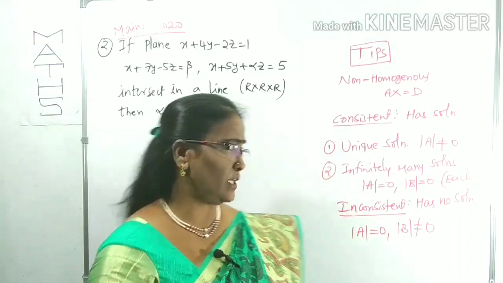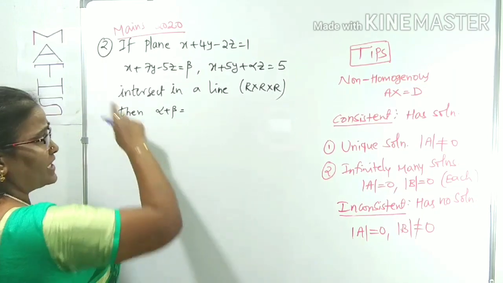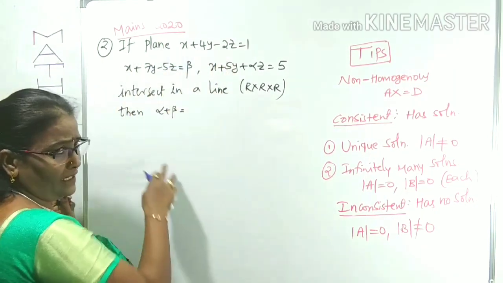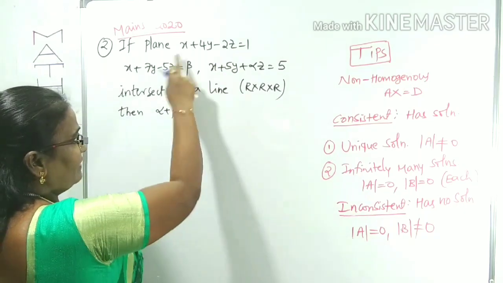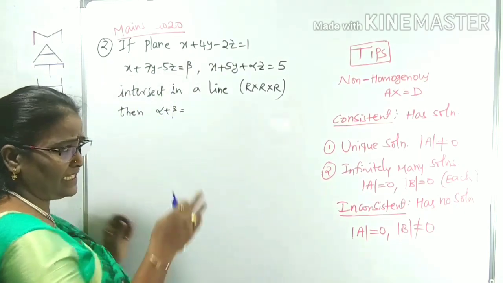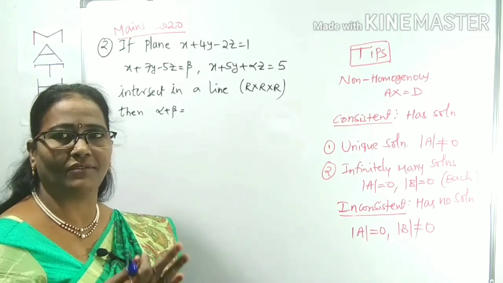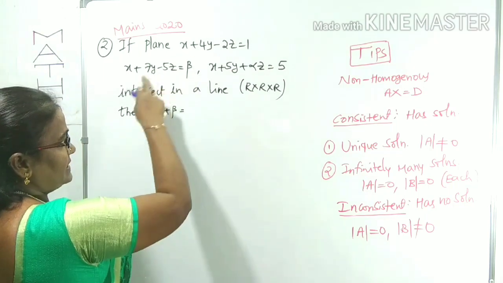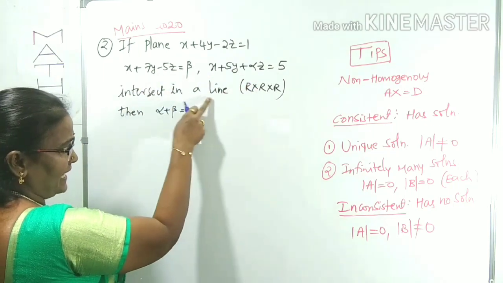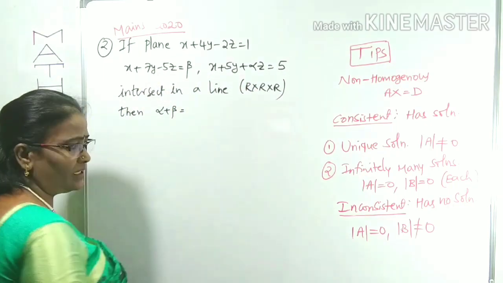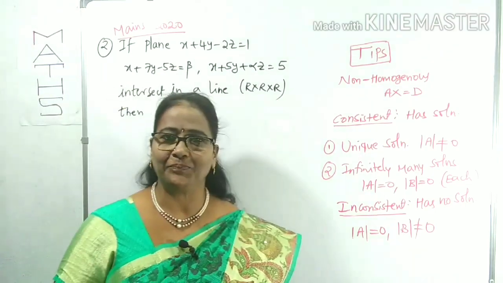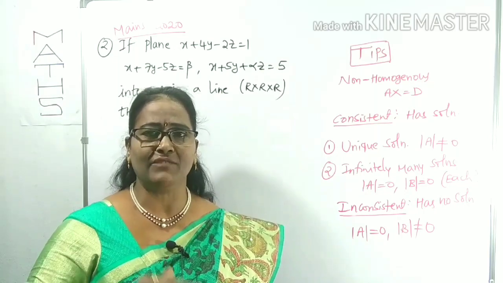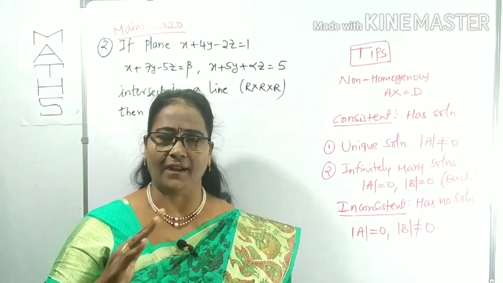Is it clear? Now I can come to the next question, which is also given in Mains 2020 only. This is the equation of a plane. With 3 variables, there will be 3 equations. You may change the name, but the equations are linear equations only. These 3 equations are given, and they intersect in a line. R cubed means clearly 3 variables, it will be a plane. That's why it has given us R.